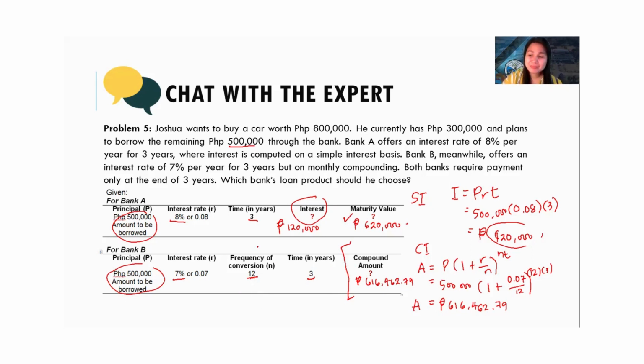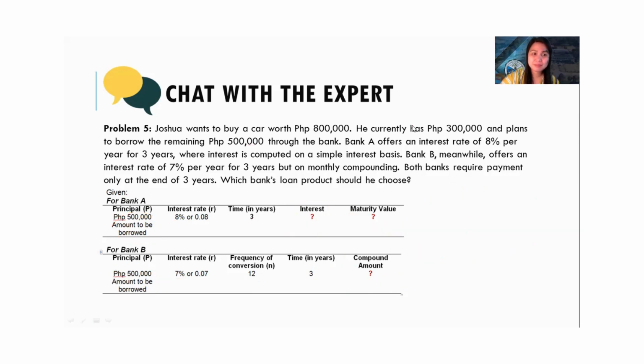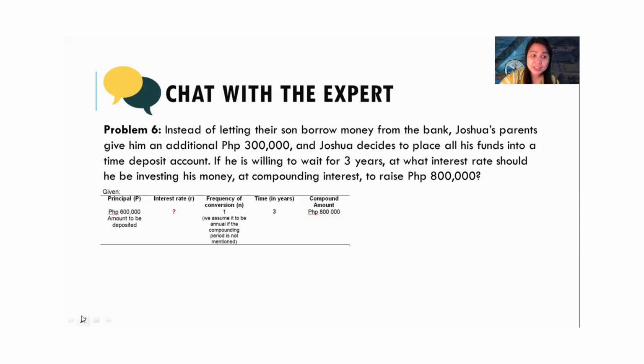No other questions? Let's go down to problem number 6, the last 2 problems. Instead of letting their son borrow money from the bank, Joshua's parents give him an additional 300,000, and Joshua decides to place all his funds into a time deposit account. If he is willing to wait 3 years, at what interest rate should he be investing his money at compounding interest to raise 800,000? So still, Joshua wanted to raise 800,000.